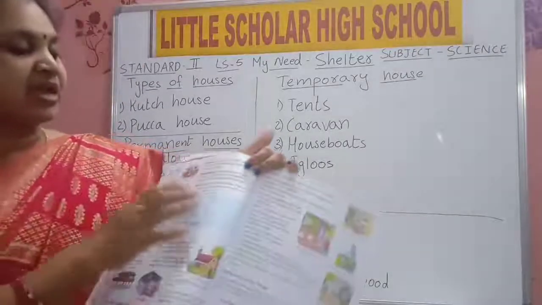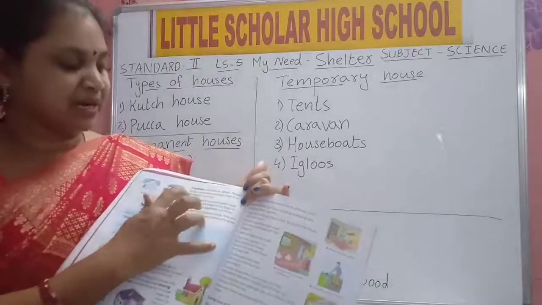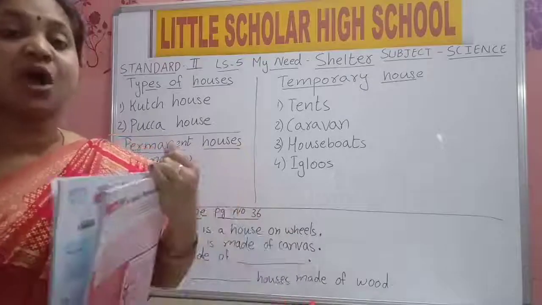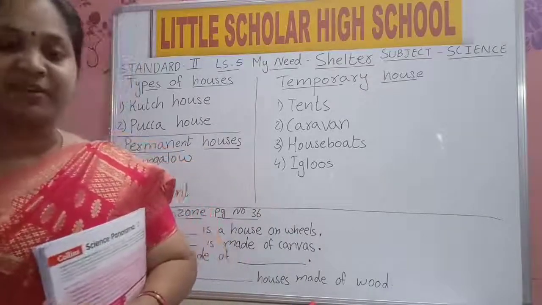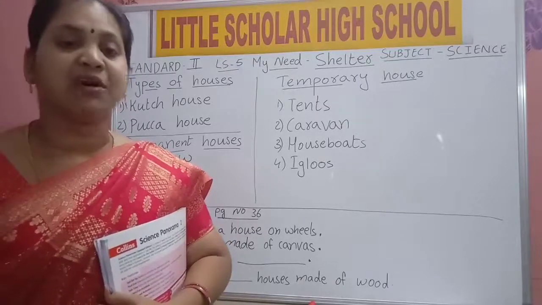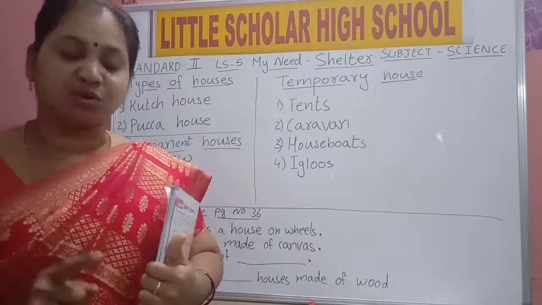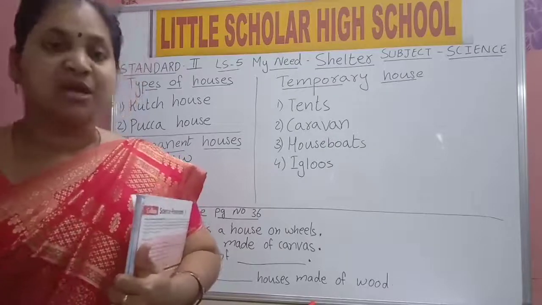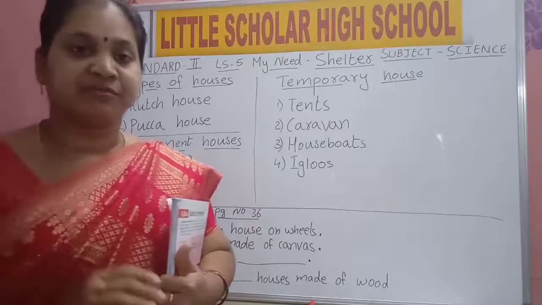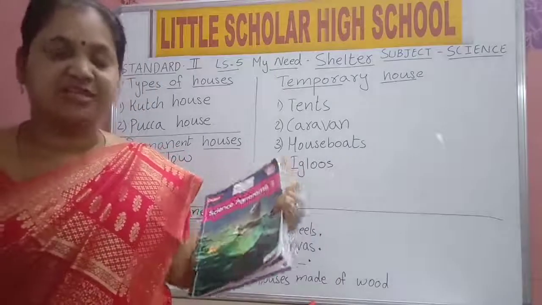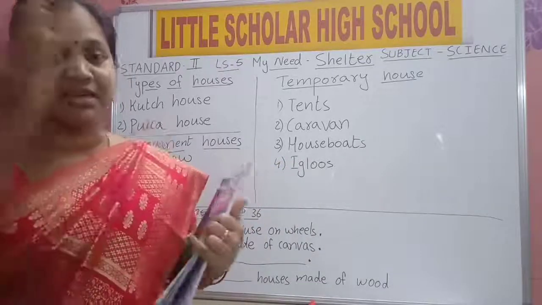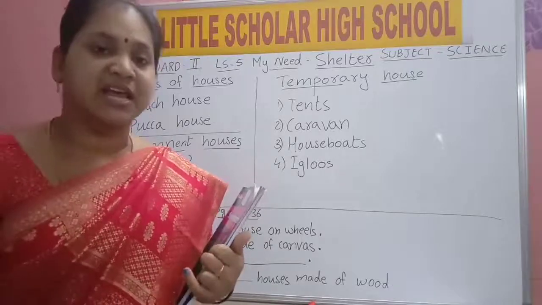Now, a caravan is a house on wheels. People who live in caravans can easily move from one place to another. Like we have our vehicles, vans, big vans. In the same way, in that van they will have a kitchen, washrooms, and a bed to sleep. So a caravan is a house on wheels. In that van we will have all the facilities like our house.